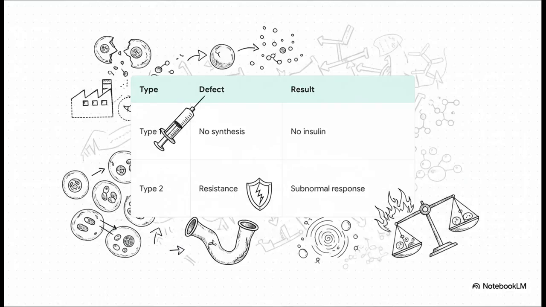Section 4. Diabetes and insulin resistance. But what happens when this perfectly balanced system breaks down? We get diabetes. We can neatly divide this into two categories based on exactly where the molecular failure happens.